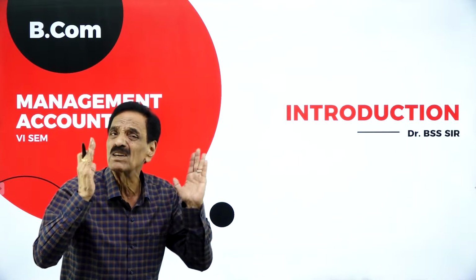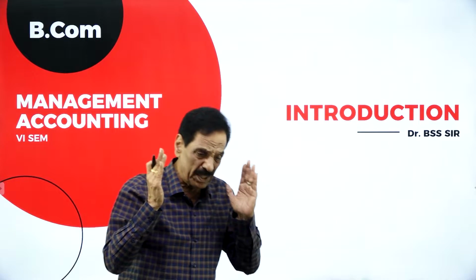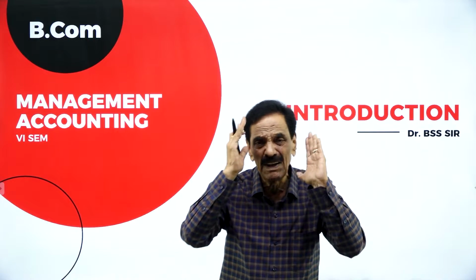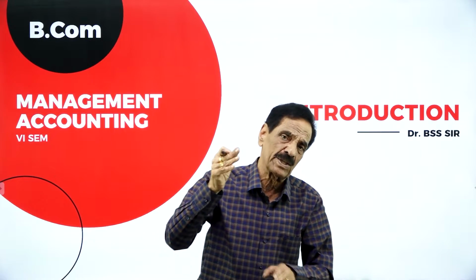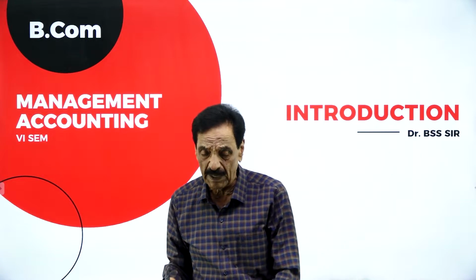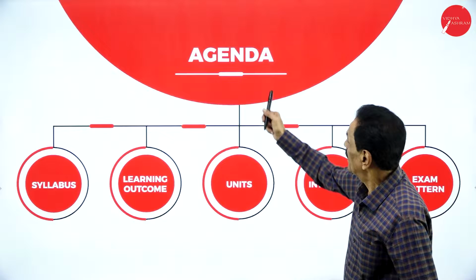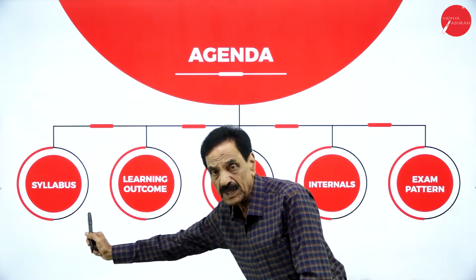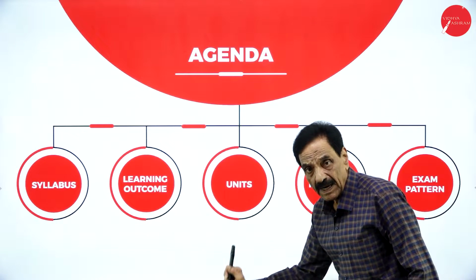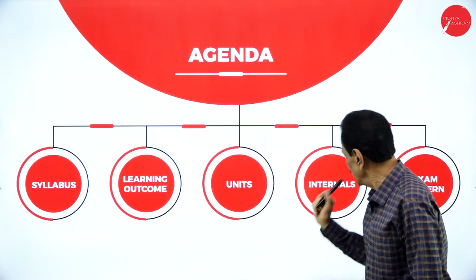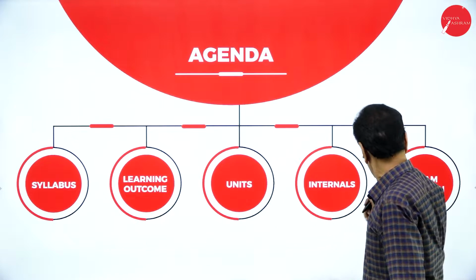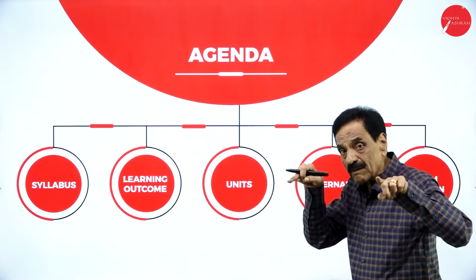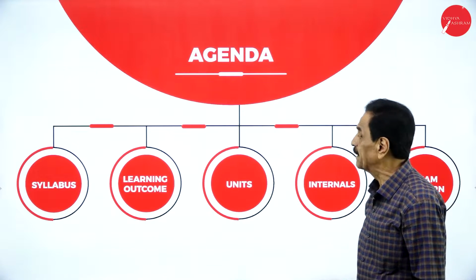So it's a very good subject, management accounting, which is in use every day. I'm going to go through the syllabus now. In the next session, I'm going to explain each one. We'll move on to the syllabus now. First is the agenda: syllabus, learning outcomes, units, internals, how many internals we are going to conduct, exam pattern, and the pattern of the question paper, which I'm going to explain.